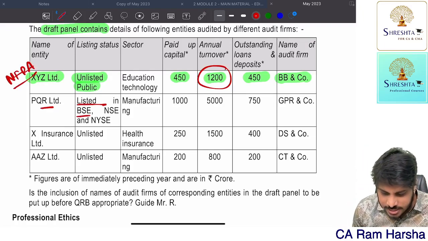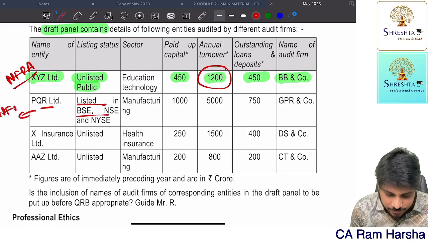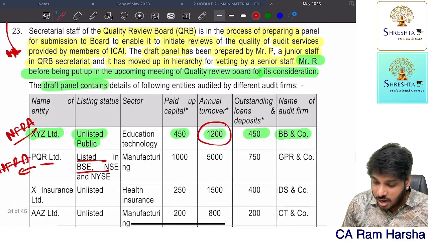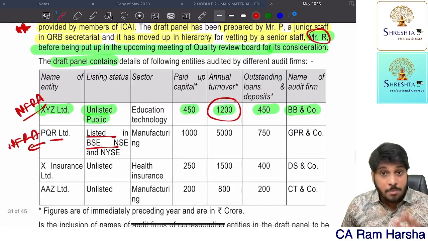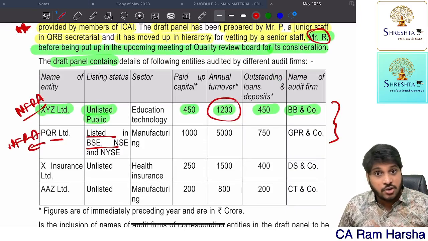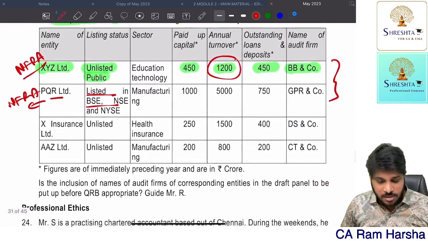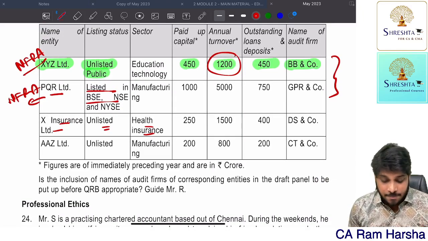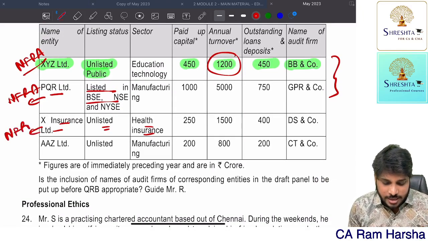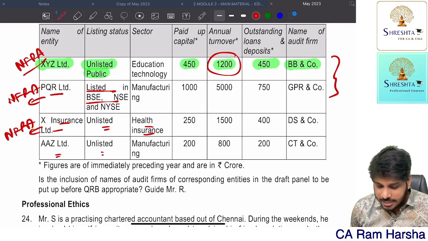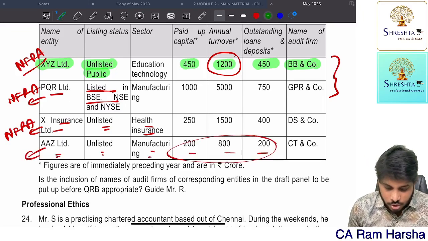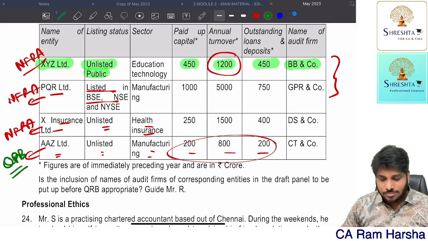And PQR, a listed entity, again only NFRA can do quality review. QRB cannot do quality review. So Mr. R, who is the senior staff, should mention that these two only NFRA can do, QRB cannot do. So they need to remove this from the list. X insurance, unlisted, insurance sector, again special entities, only NFRA can do. AAZ, unlisted, manufacturing, all the limits are less than those. So only the quality review board can do.